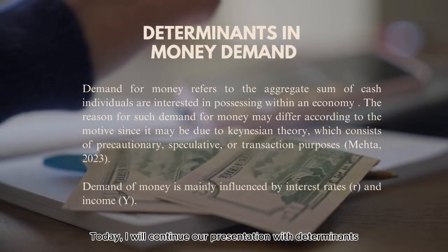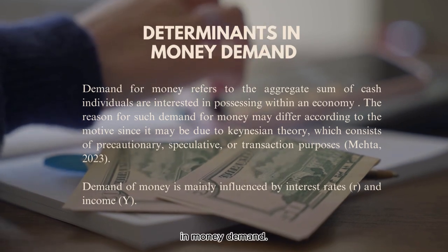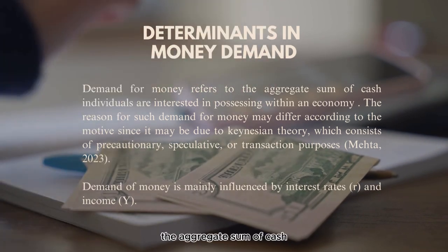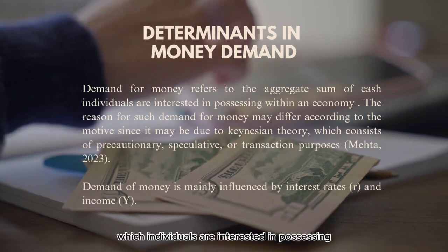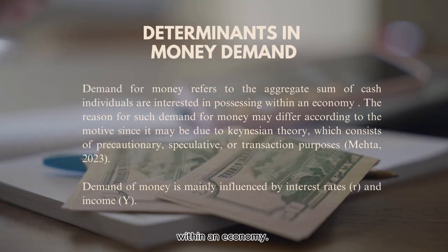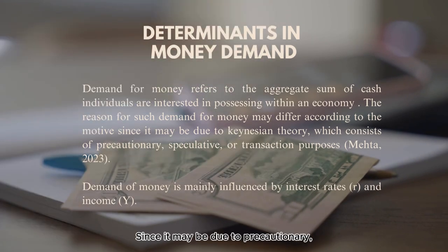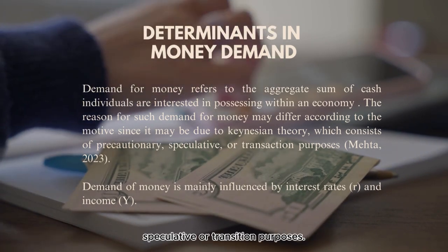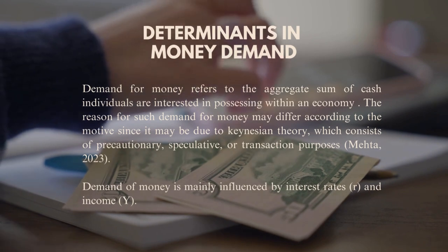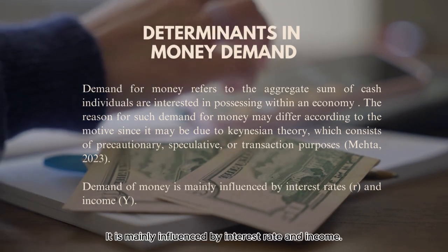Today, I will continue our presentation with determinants in money demand. Demand for money refers to the aggregate sum of cash which individuals are interested in possessing within an economy. The reason for such demand may differ according to the motive, since it may be due to precautionary, speculative, or transaction purposes. It is mainly influenced by interest rate and income.